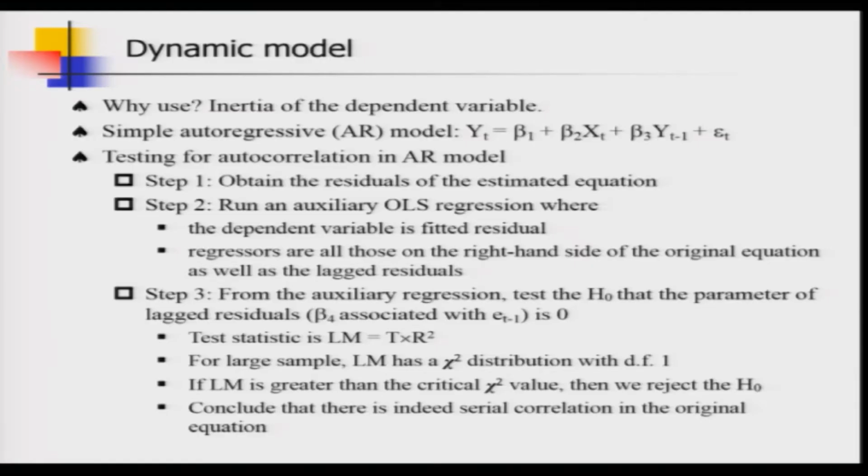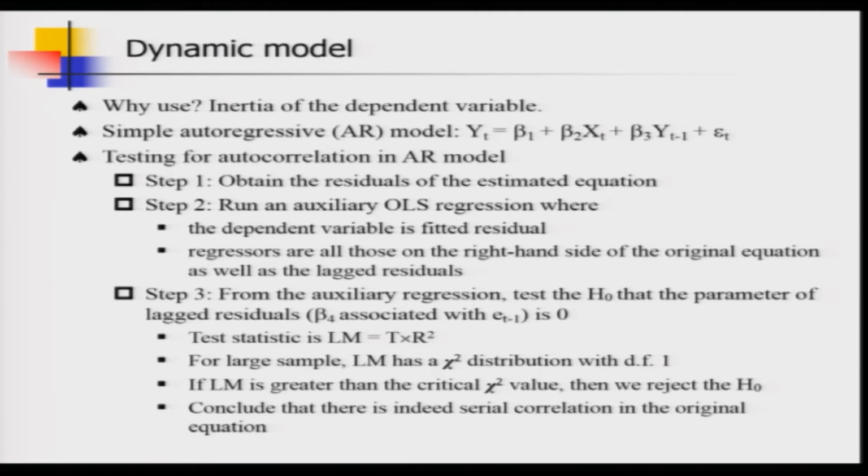So, we are going to study a particular test, and this test we have already seen in the course, and let me see whether you can recollect it as I go through the test procedure. In step 1 we have to obtain the residuals of the estimated equation. The first task is of course to get the coefficient estimates for beta 1, beta 2 and beta 3 via the OLS method, and then you can generate an estimate for epsilon t and call it et or epsilon hat t, whichever way you like.